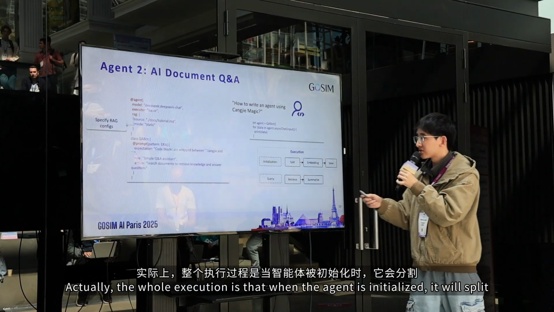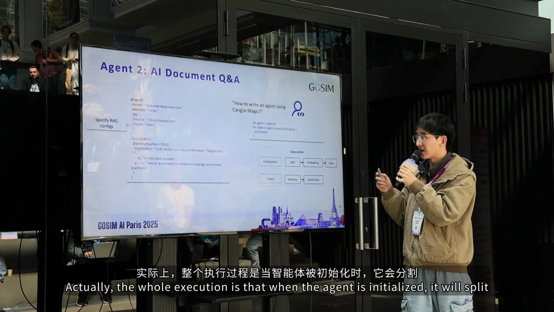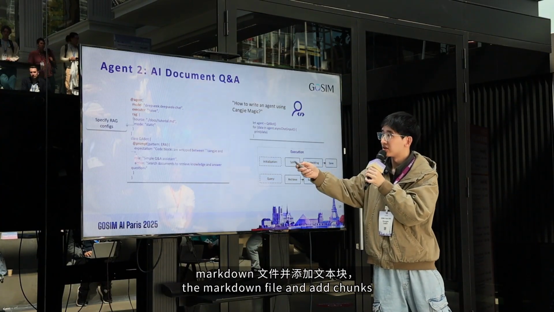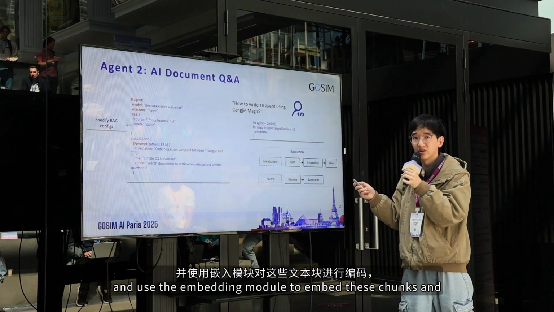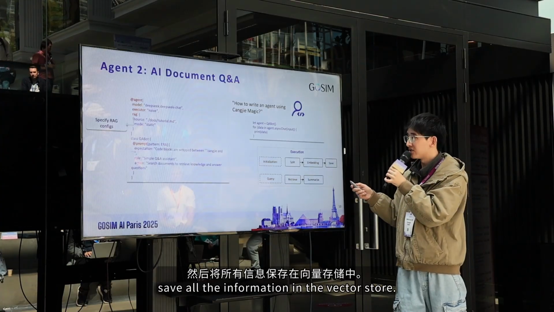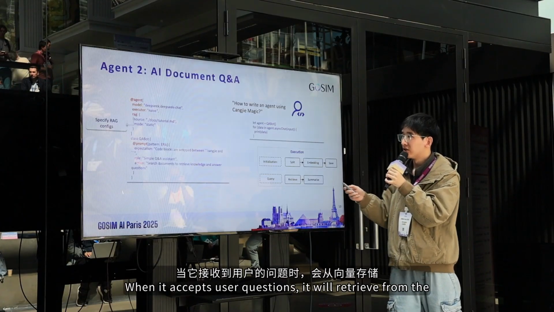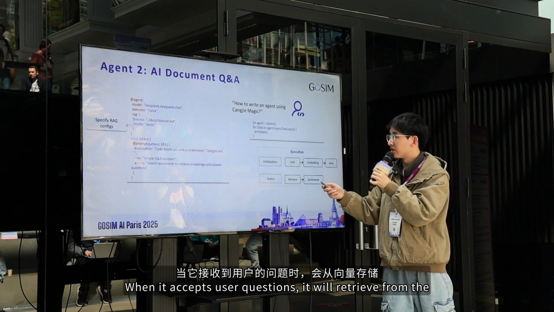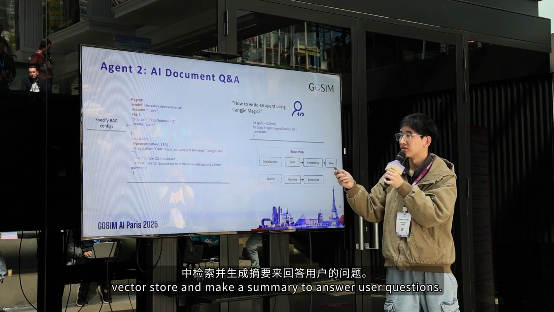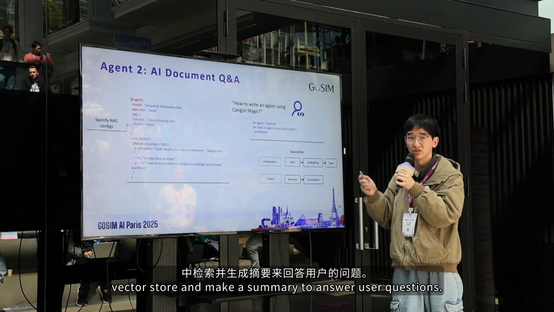Actually, the whole execution is that when the agent is initialized, it will split the markdown file into chunks and use the embedding module to embed these chunks and save all the information in a vector store. And when it accepts user questions, it will retrieve from the vector store and make a summary to answer your questions.